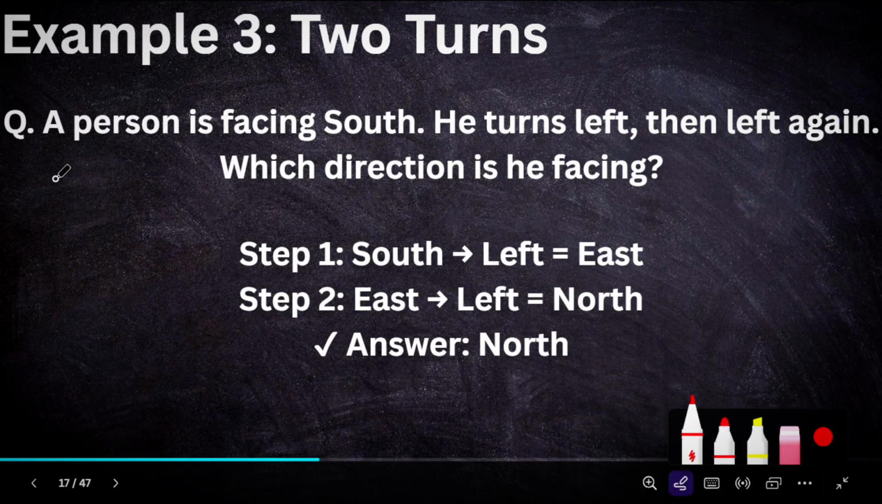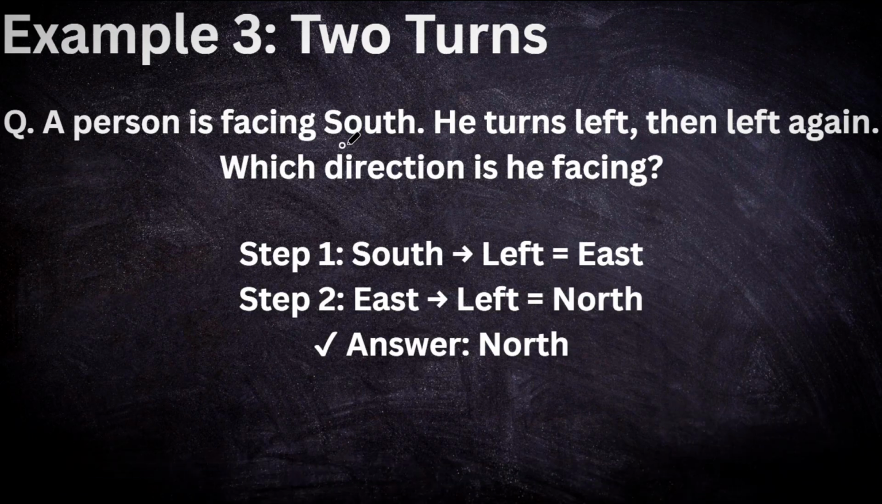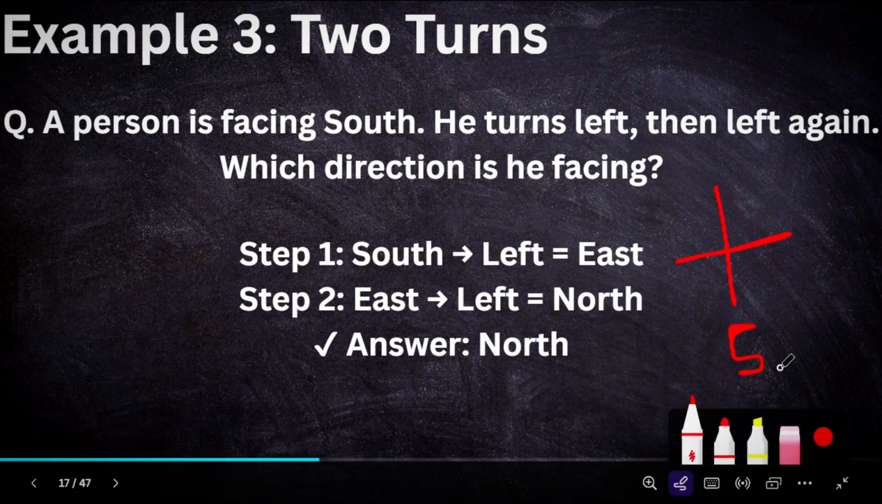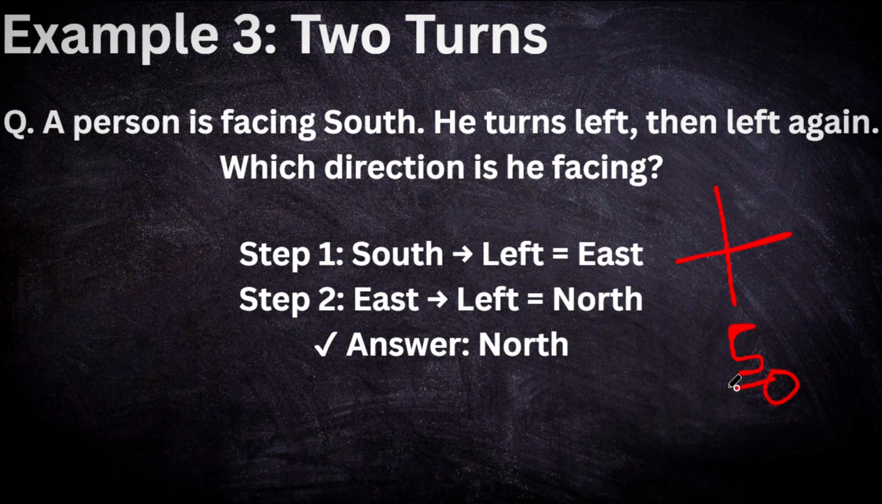So the third example: a person is facing south. This is the direction chart. Where is the south? South is here. Here is the person and the person faces south. He turns left, and then left again. Which direction is he facing?